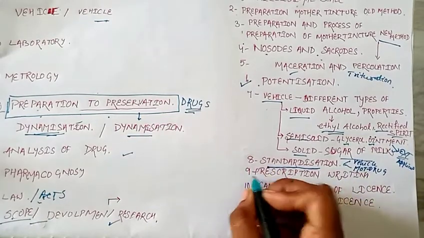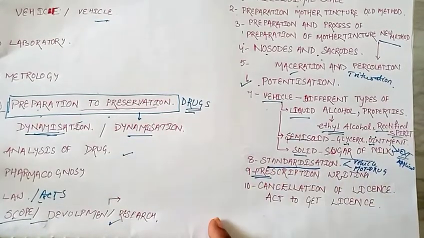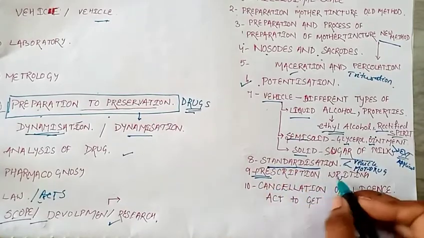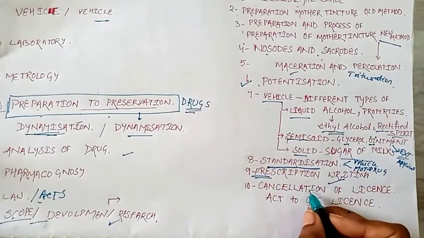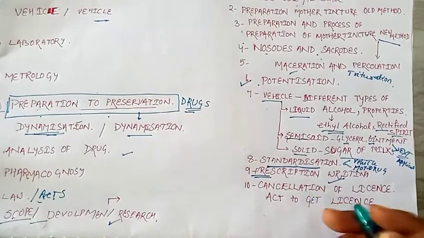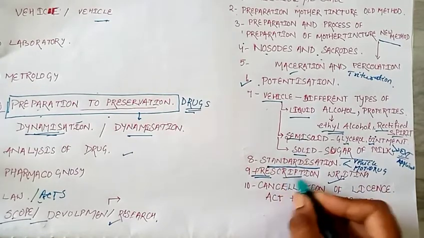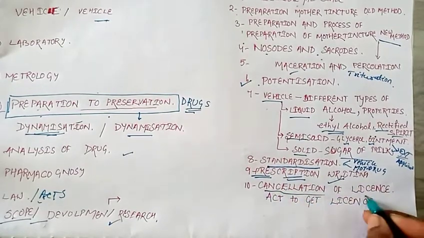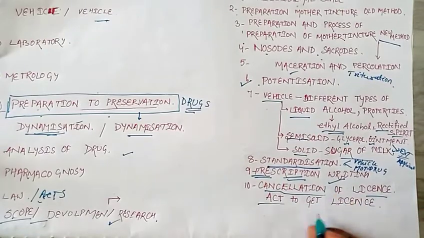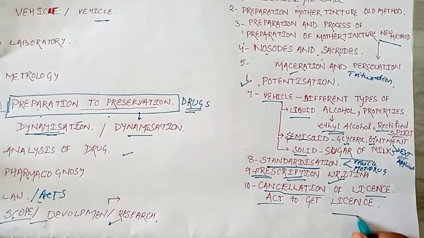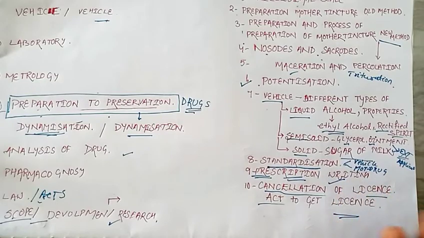Then principle of prescription writing is also an important topic which can be asked. Prescription writing, that is method of dispensation of a medicine, is important, and also cancellation of a license or the acts which are related to the license, how we get a license.